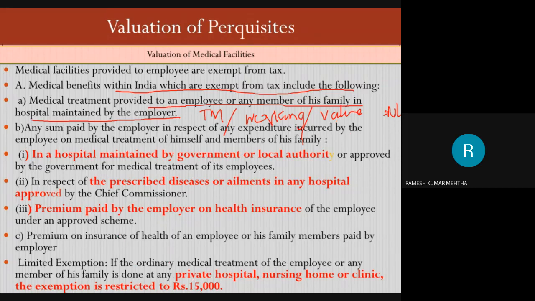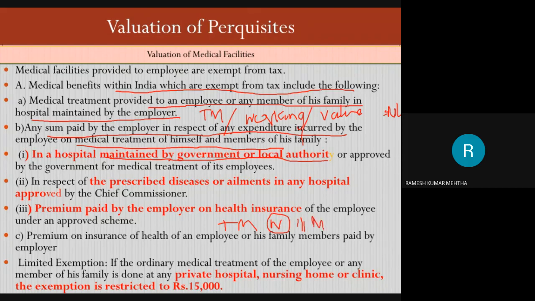Number two is B. Any sum paid by the employer in respect of expenditure incurred by the employee on medical treatment of himself and members of the family in a hospital maintained by the government of India or a local authority. For example, I am working in Tata Motors, and I fall ill myself during the year.